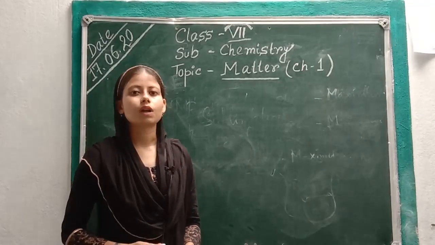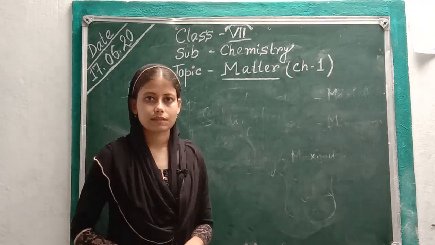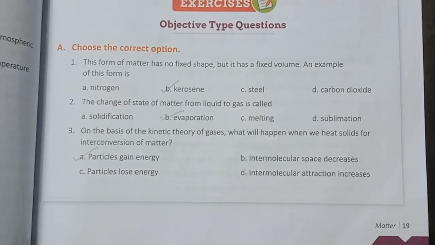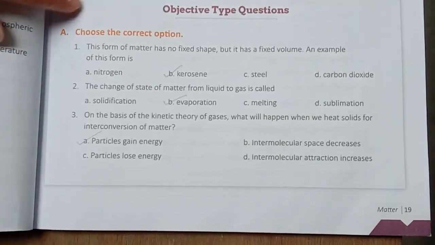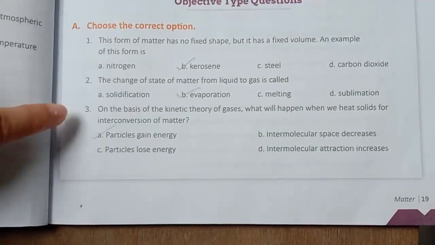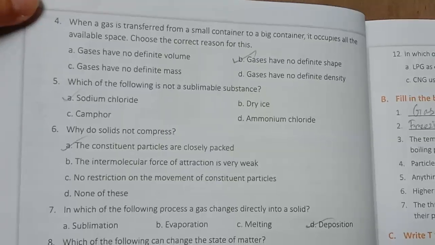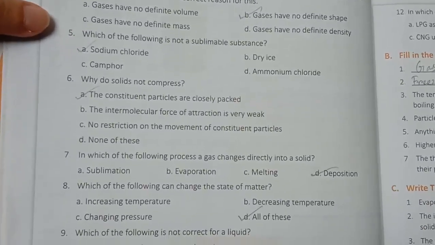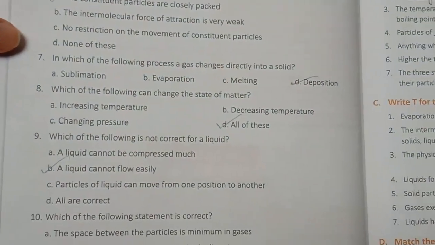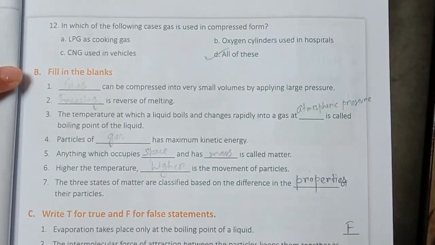I hope you understood what we discussed so far. Now see your exercise. The first one is A. Choose the correct option. Number 1 answer is B. Number 2 is B. Number 3 A. Number 4 B. Number 5 A. Number 6 A. Number 7 D. Number 8 D. Number 9 B. Number 10 D. Number 11 B. And 12 D.